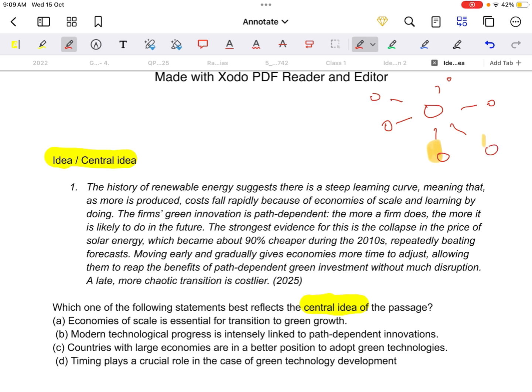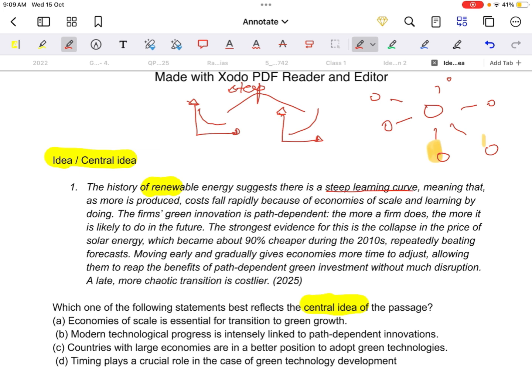Okay, let's look at one single para. The history of renewable energy. What is he speaking? He's speaking about renewable energies. What he says, the history of renewable energy suggests that there is a steep learning curve. How will a steep curve be? If it has a positive slope, it would be like this, right? Exponential graph. Let's say if it has a negative slope, something like radioactive decay, it will have one more exponential graph. These are steep curves, positive and negative both.